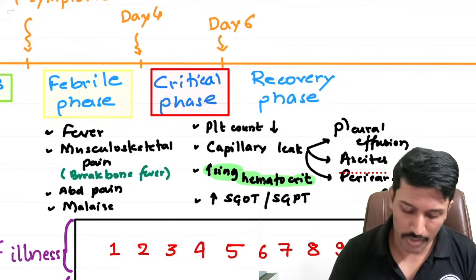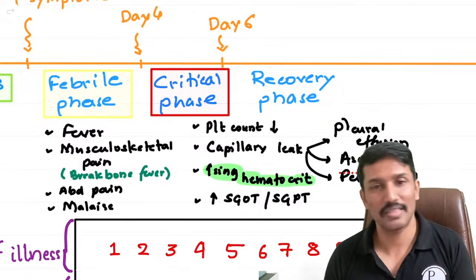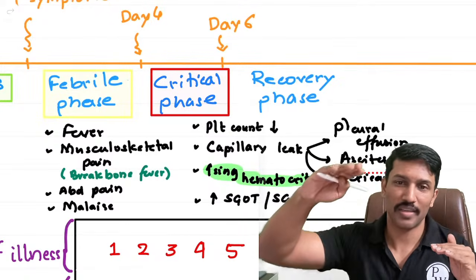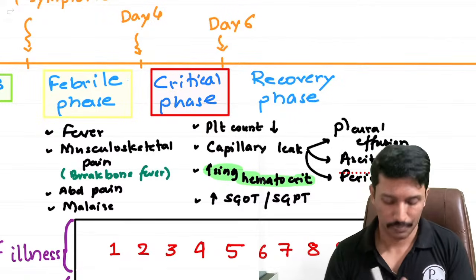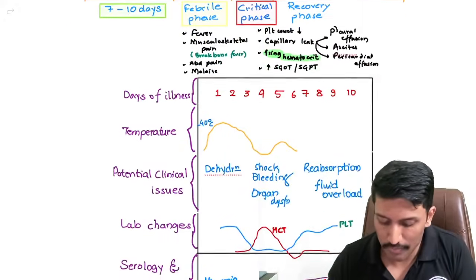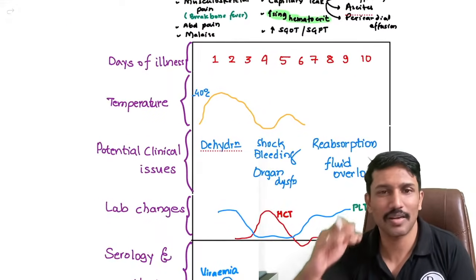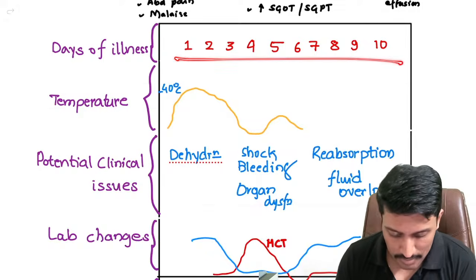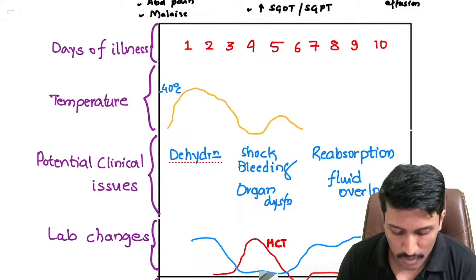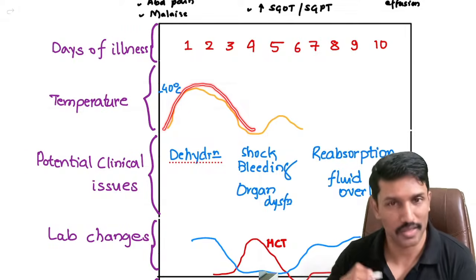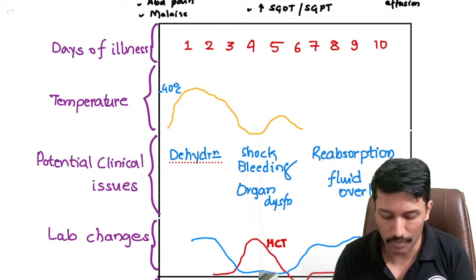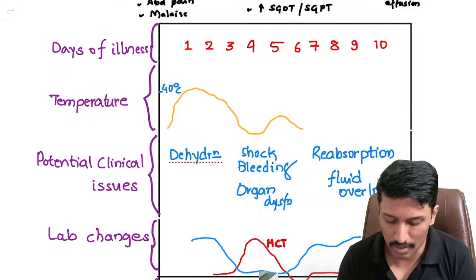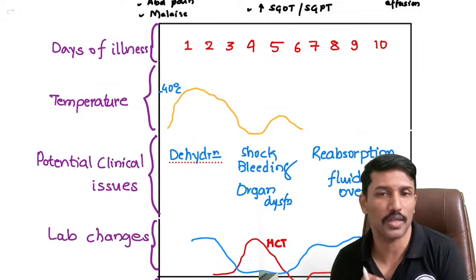So the most important period is day 4 to day 6 or day 7. That is the critical phase where platelets drop and hematocrit rises because of the capillary leak. Okay, so the same thing that we have discussed, I have put in a small graph for you to replicate. As the graph says, the days of illness and the symptoms. So temperature: usually fever is high grade in the first 4 days. That's the febrile phase. After that, fever settles. Sometimes there may be a bounce back of fever, but most patients remain fever free after the first 4 days of fever.